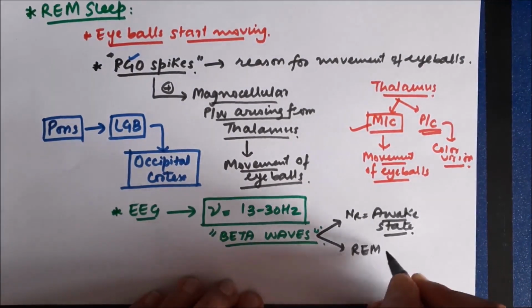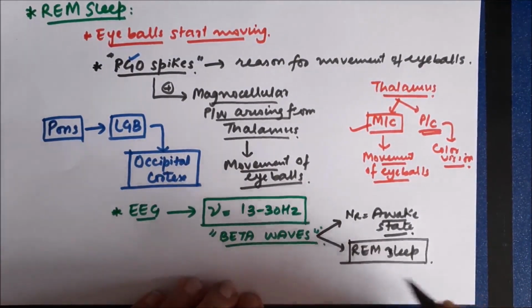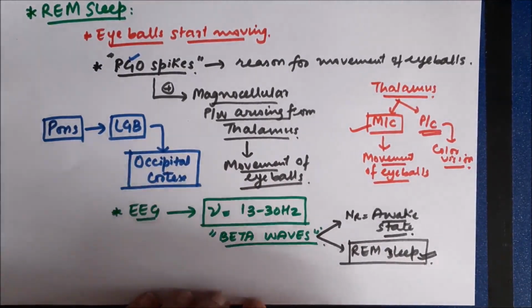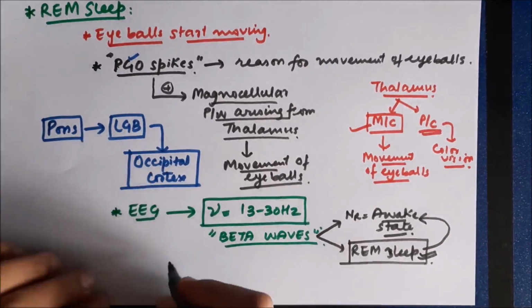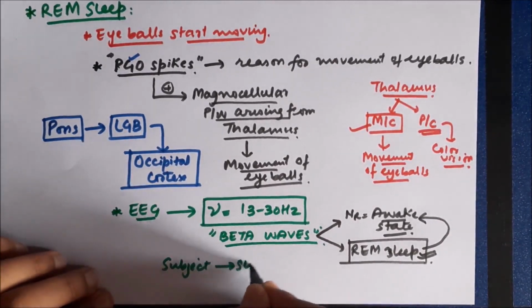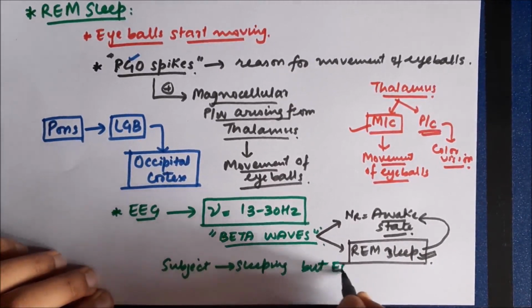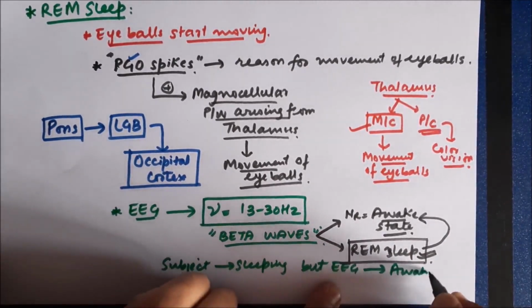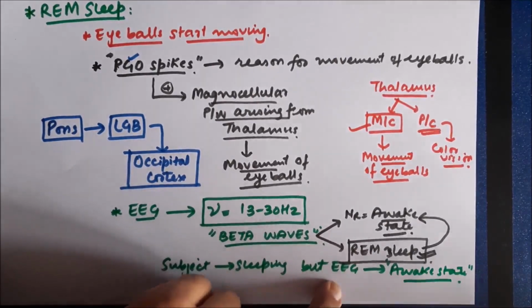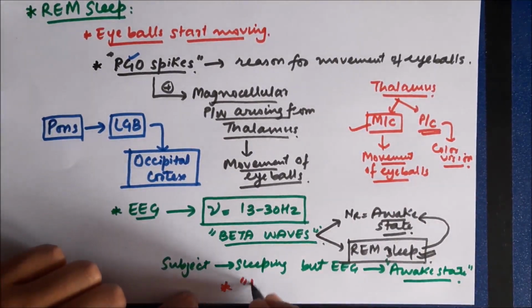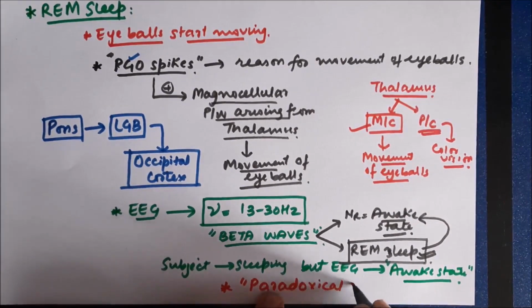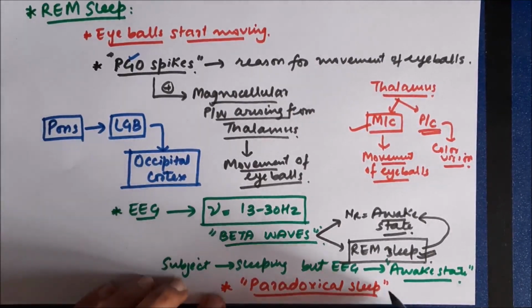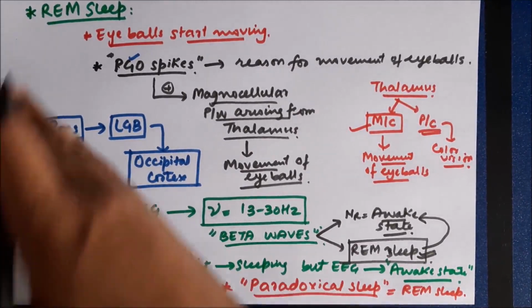However, during rapid eye movement sleep, the EEG of the person shows that the frequency of waves is between 13 to 30 hertz. That means it coincides to the awake state of the body. That means the subject is actually sleeping, subject is in the REM sleep. However, the EEG of the subject in REM sleep shows that the person is in awake state of brain. The waves are similar to awake state. It's due to this reason this REM sleep is called as paradoxical sleep. So again, the person is actually sleeping, but the EEG pattern shows a pattern which is similar to the awake state. That is the reason REM sleep is called as the paradoxical sleep.